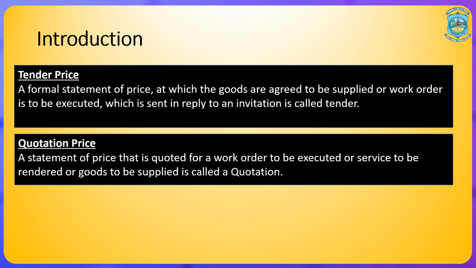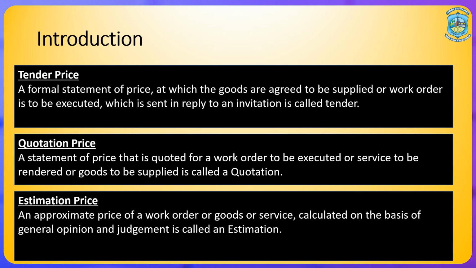Then next is quotation price. Sometimes the company asks us to submit our quotation. A quotation price is a statement of price that is quoted for a work order to be executed, a service to be rendered or goods to be supplied. So, when the company asks us to submit a quotation, we prepare it. It is very similar to the tender, and we find out our price, and only the specific price is mentioned under the quotation.